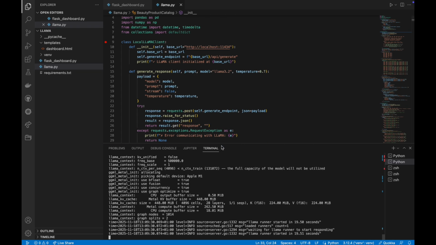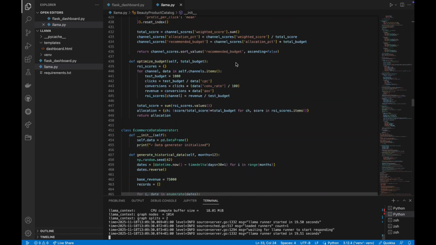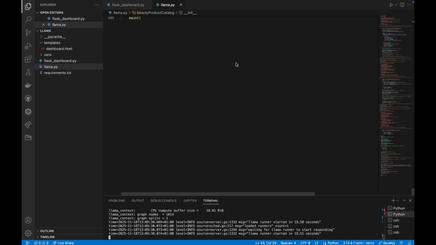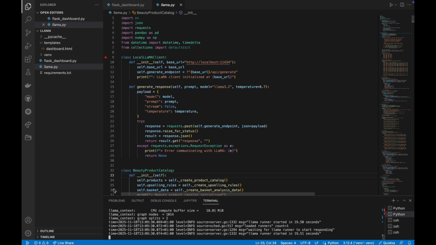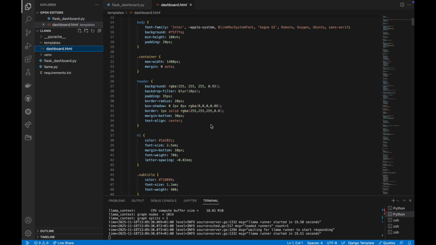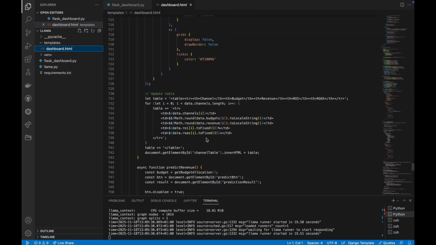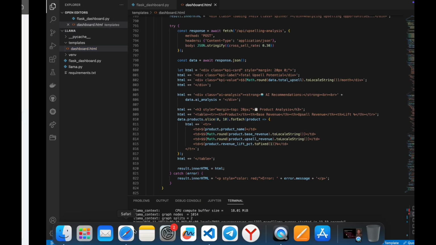And we have here a bunch of code. I will show you that it's local AI. We have already pre-built data here for this e-commerce shop. It's already in the code. And we have a Flask app. And we have a dashboard, a simple one that you see on the front end. That's just an HTML dashboard.